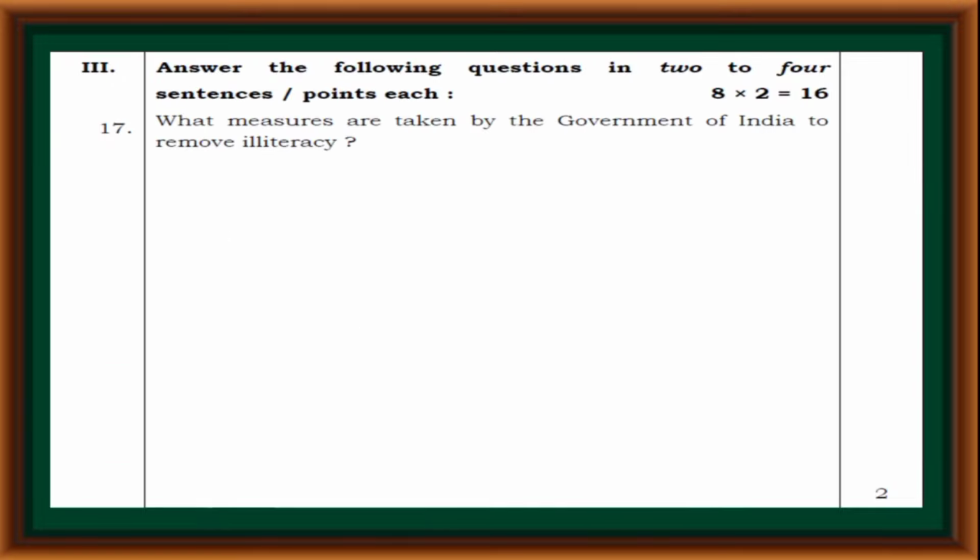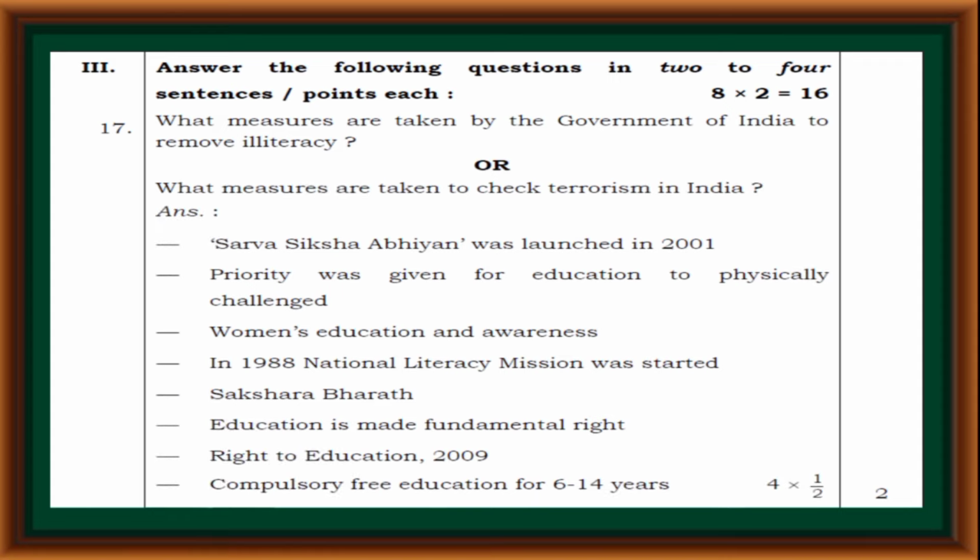Third main, answer the following questions in 2 to 4 sentences or points each. What measures are taken by the government of India to remove illiteracy? Or what measures are taken to check terrorism in India?